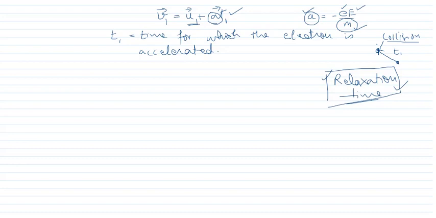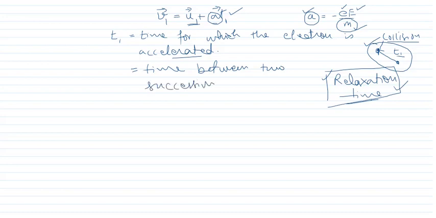Now if you look at it with some concentration, you can see that t1 is the time for which the electron moves without any collision. That is the time for which the electron is accelerated. It is also the time between two successive collisions.